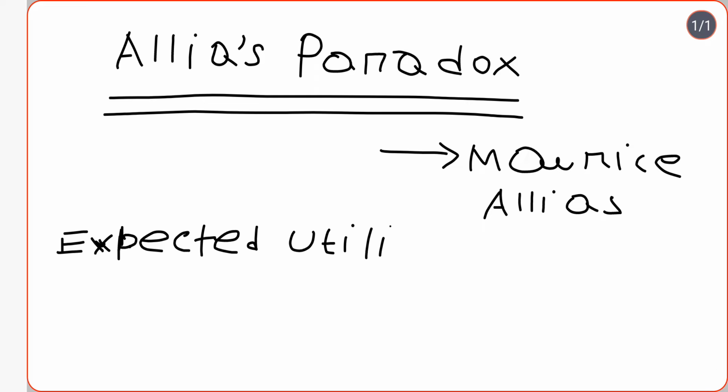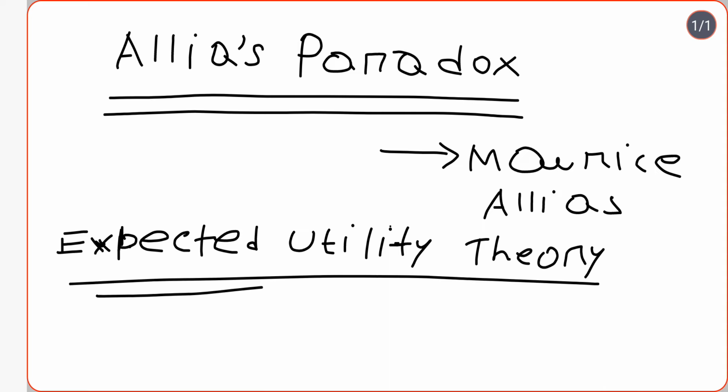Now, expected utility theory tells us that suppose you have two options, option A and option B. If you choose option A, you might get $5 million, or you might get nothing, $0.